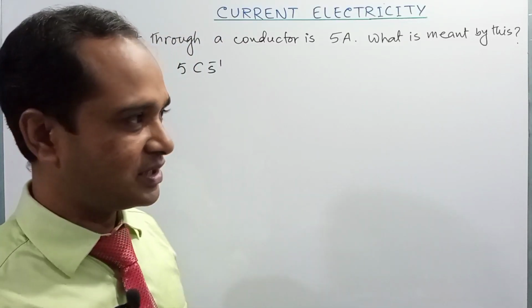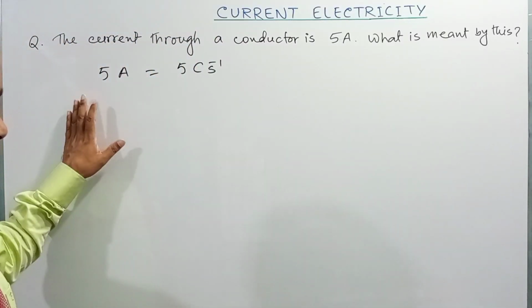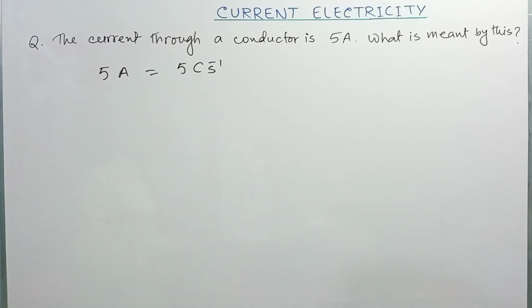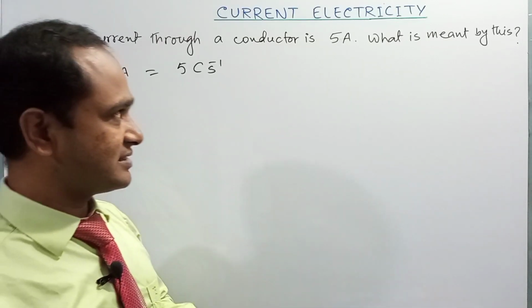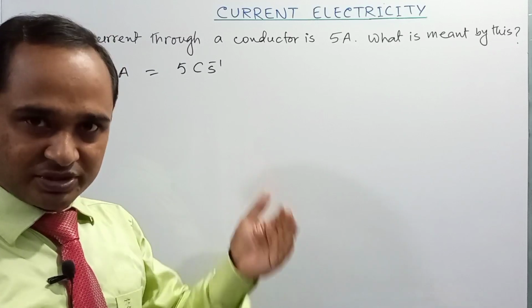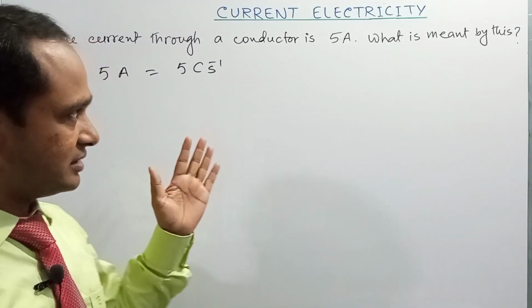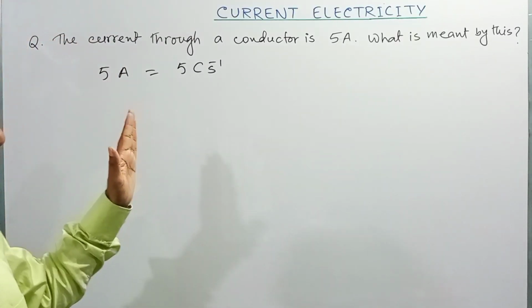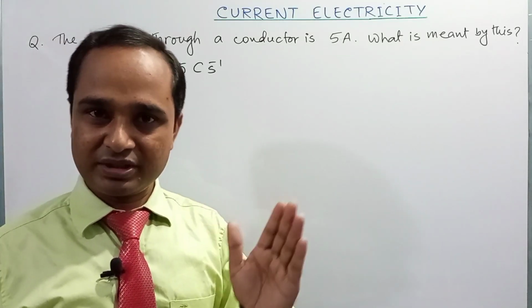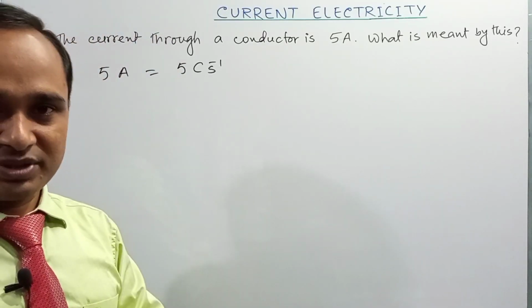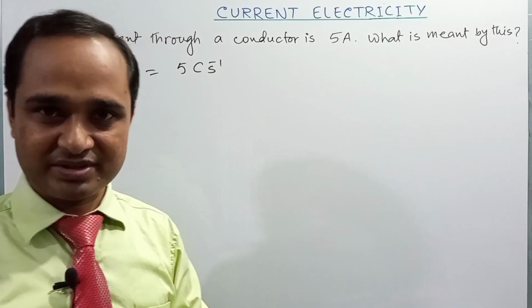Okay. So similarly you can write the answer of this type of question. If the question is 10 ampere, 15 ampere, 20 ampere, then you will write that 10 ampere means 10 coulomb charge passes through in 1 second, 20 ampere means 20 coulomb charge passes through in 1 second.